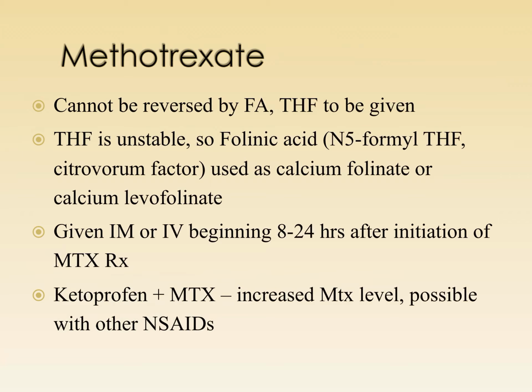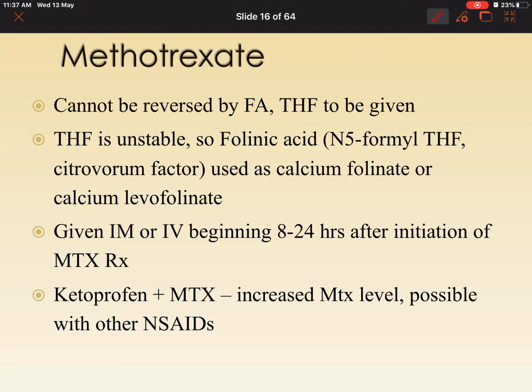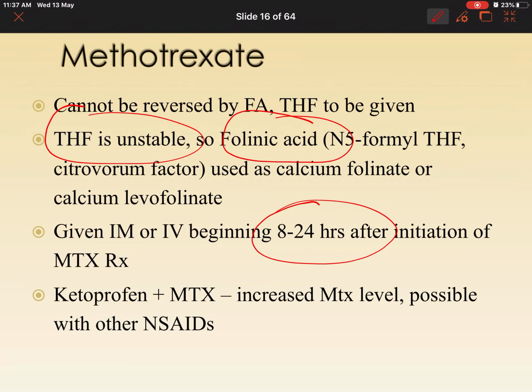You can give tetrahydrofolic acid, but that is unstable. So we give another preparation called folinic acid or citrovorum factor, which is given 8 to 24 hours after giving methotrexate. This is also called folinic acid rescue.